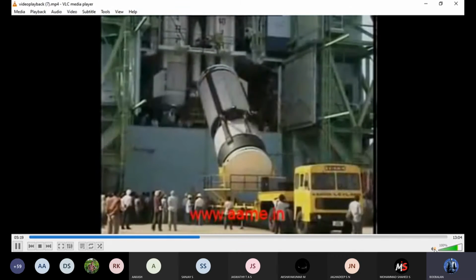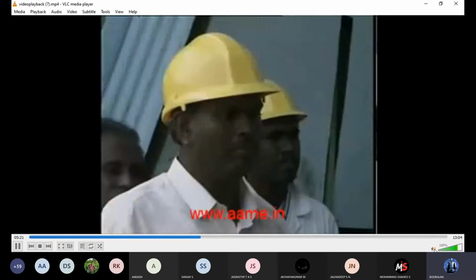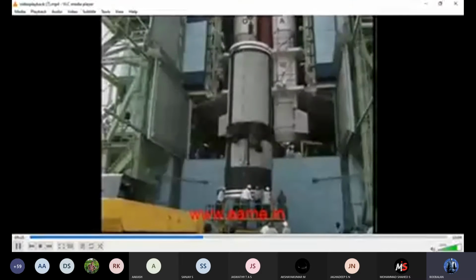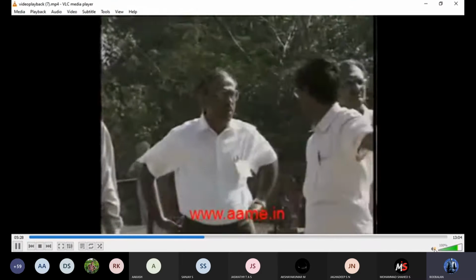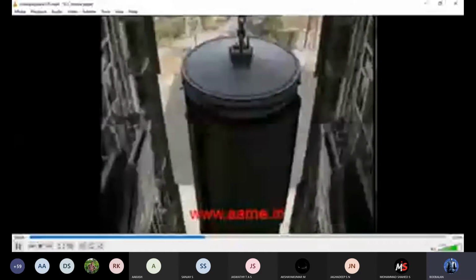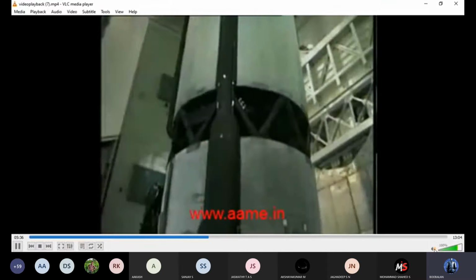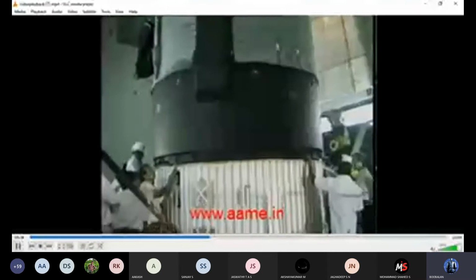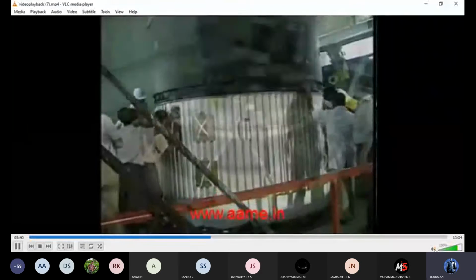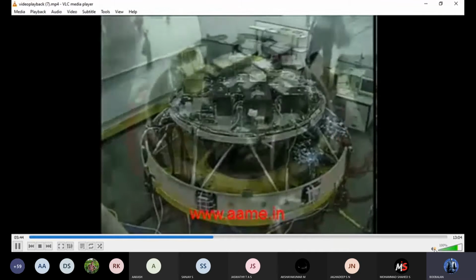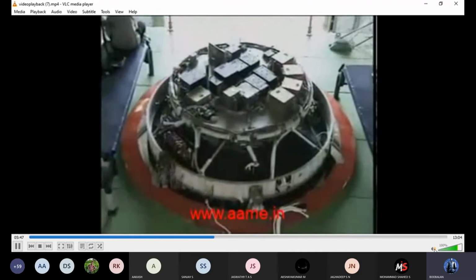It carries 12.5 tons of liquid hydrogen and liquid oxygen and burns for about 700 seconds, developing a thrust of 75 kilonewtons. The equipment bay that houses the onboard electronic systems is positioned over the cryogenic stage.